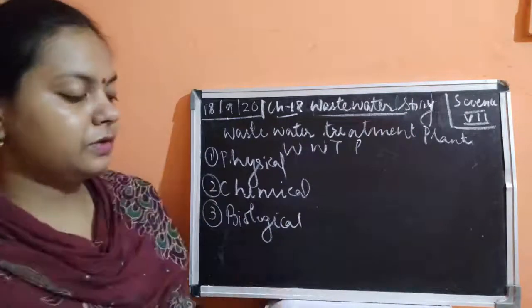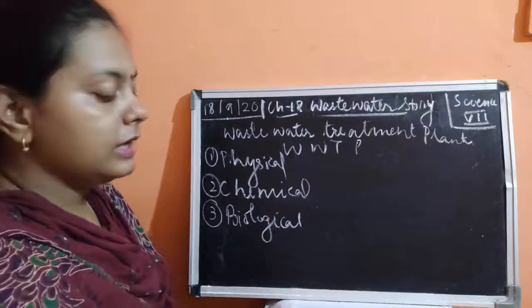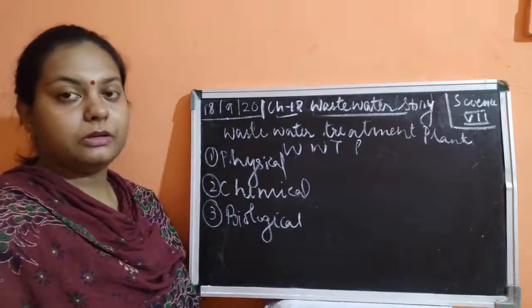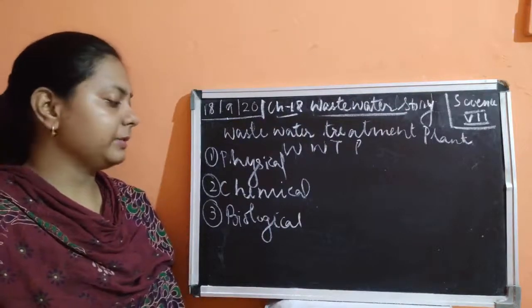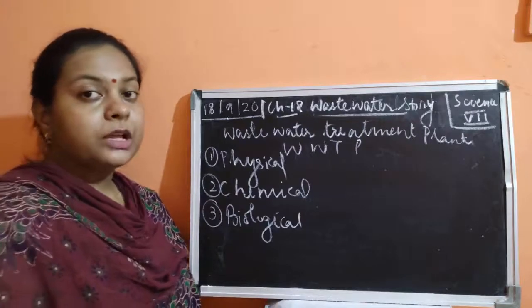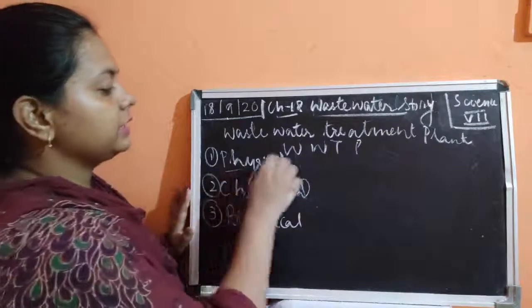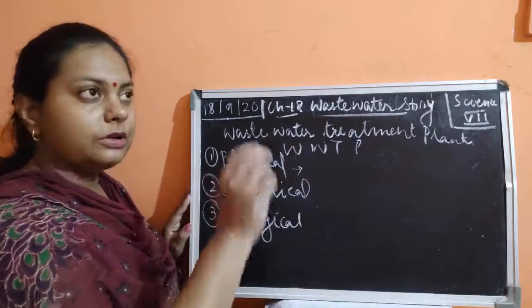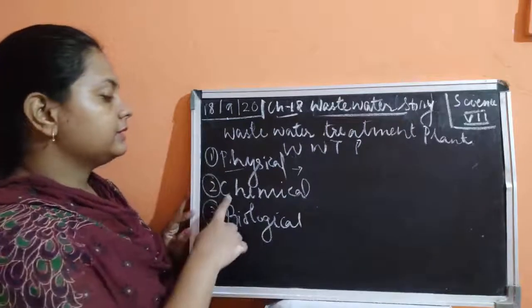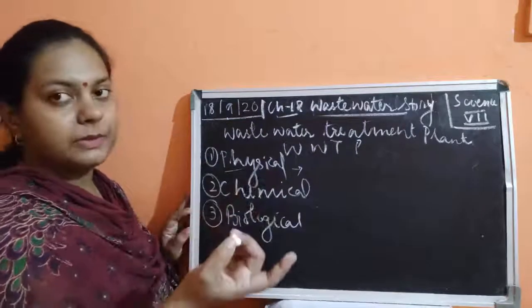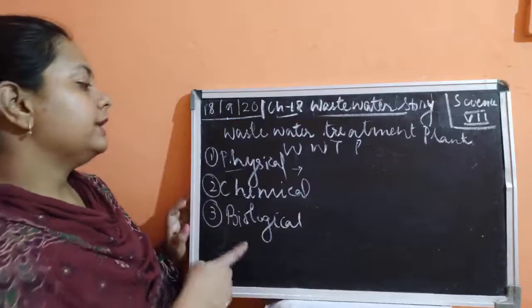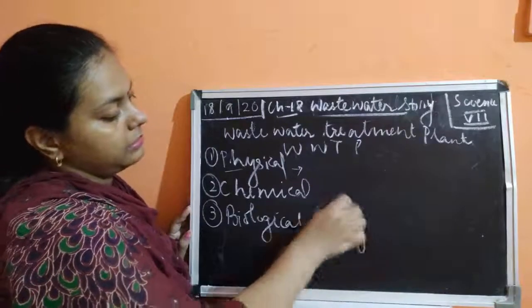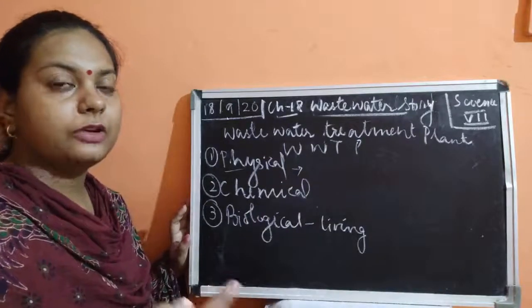Now what is the meaning of the words physical, chemical and biological? It's very easy, and I think you might already know it because we have already discussed the words physical, chemical and even biological. Physical means something related to the shape, size, outer appearance. Chemical means the chemicals which we use. Biological means the living part, the way by which some living organisms help in cleaning.